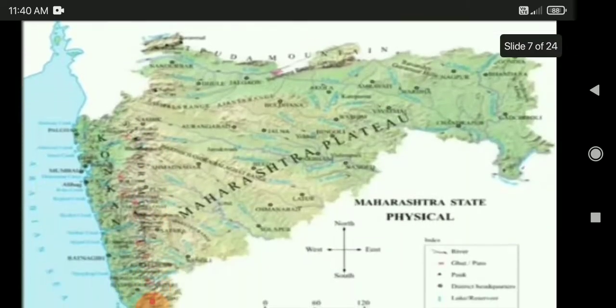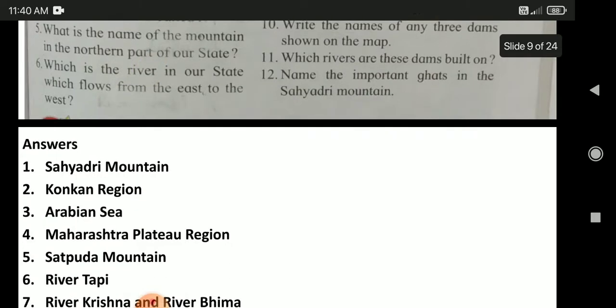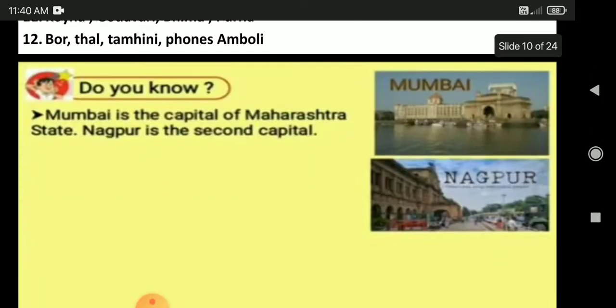In the next class we have studied about the rivers, peaks, headquarters, lakes, reservoirs. I've shown you, and also answered the 12 questions given in the textbook. We have stopped on page number 95. Do you know Mumbai is the capital of Maharashtra state? Which is our state, students? Maharashtra. And Nagpur is the second capital.